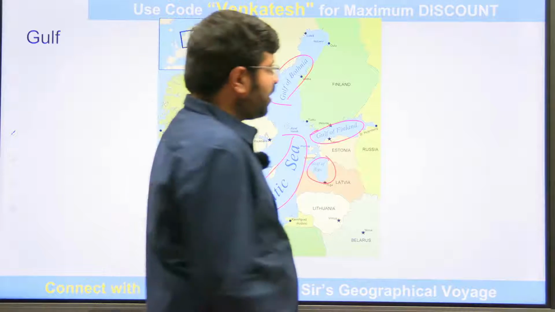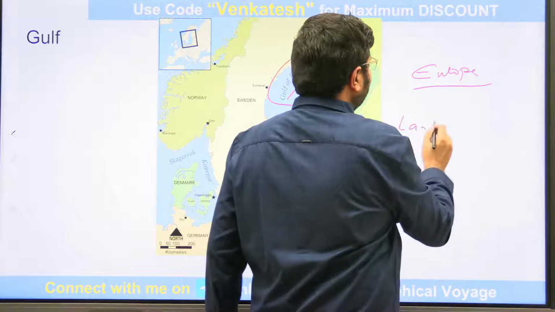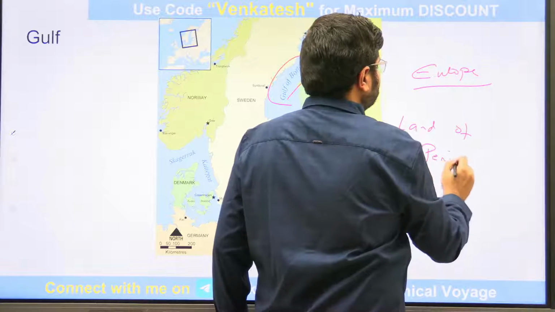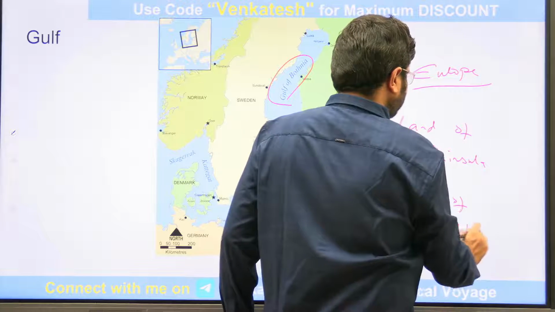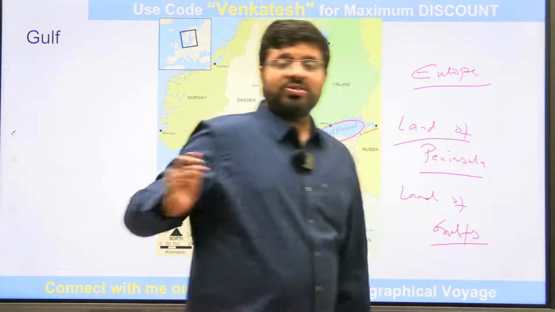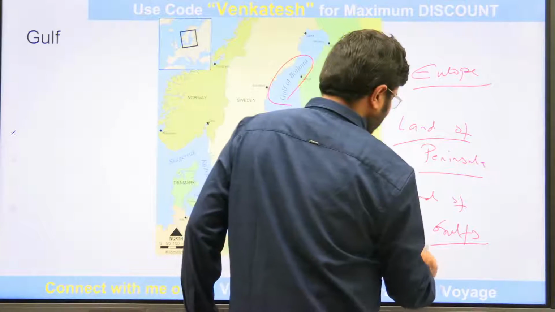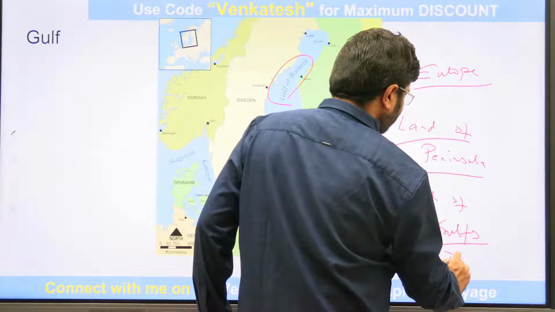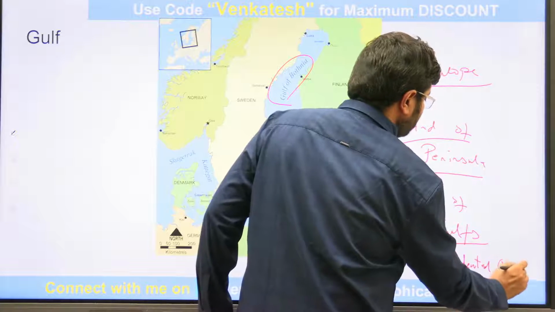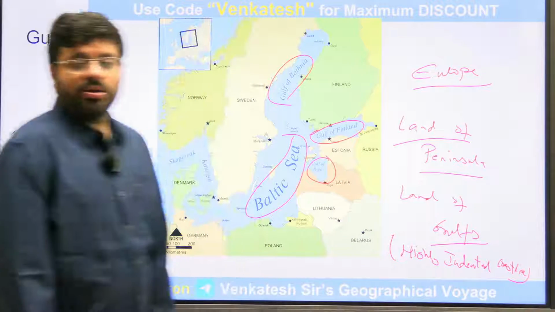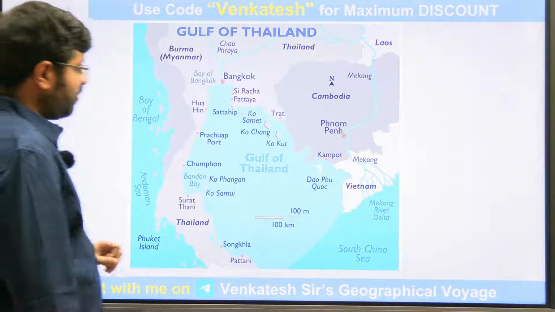If you see Europe, I can say it is a land of peninsulas. It can be called a land of gulfs. Why? So many gulfs, so many peninsulas because of the highly indented coastline. Europe is known for its indented coastline. So all these things become important. Then moving further, you can see, yes.